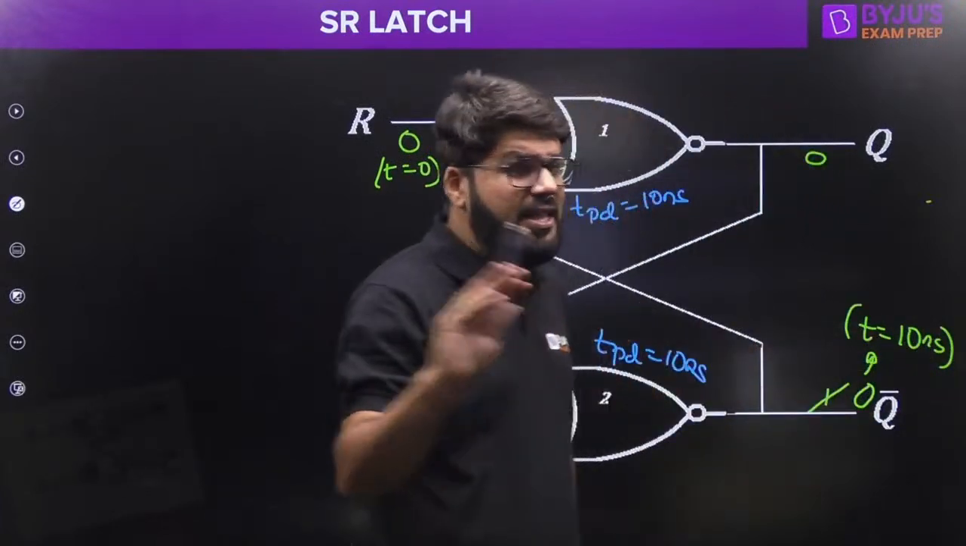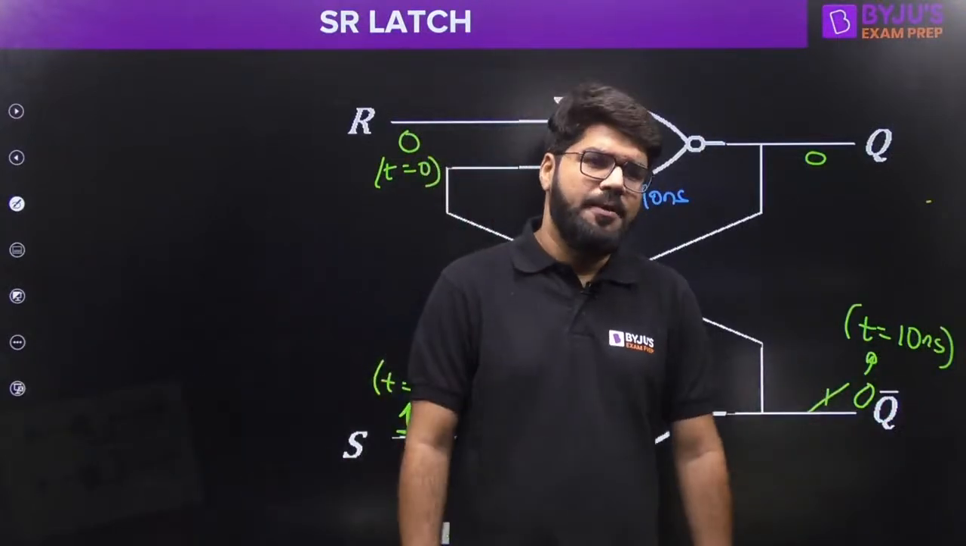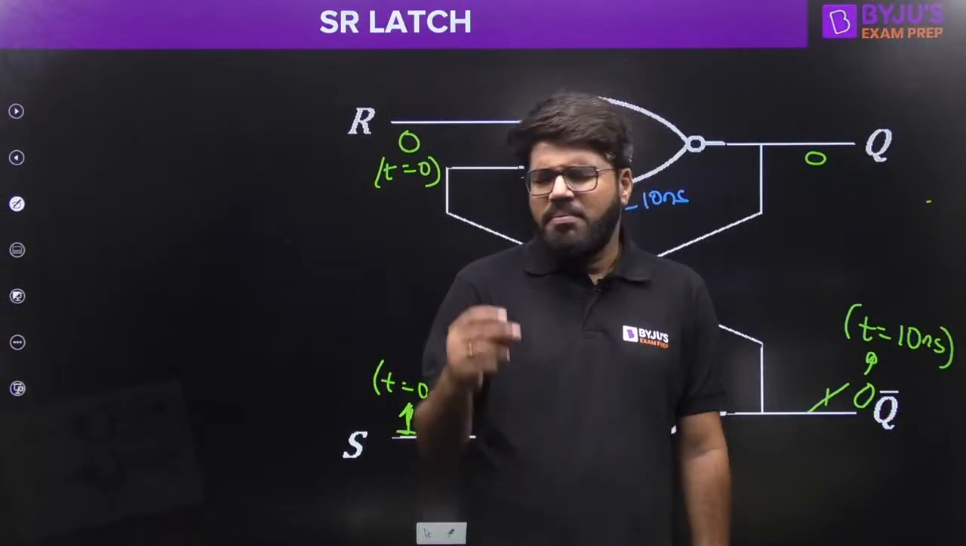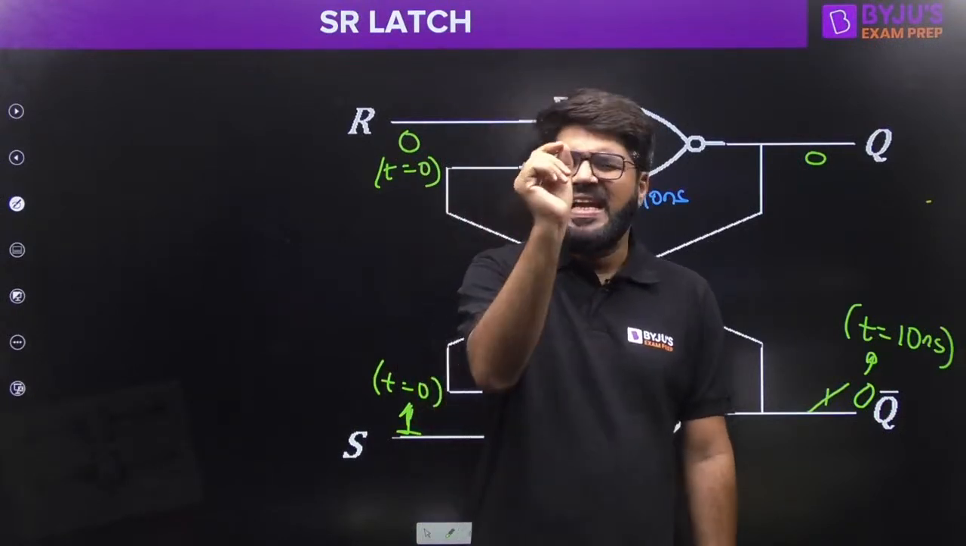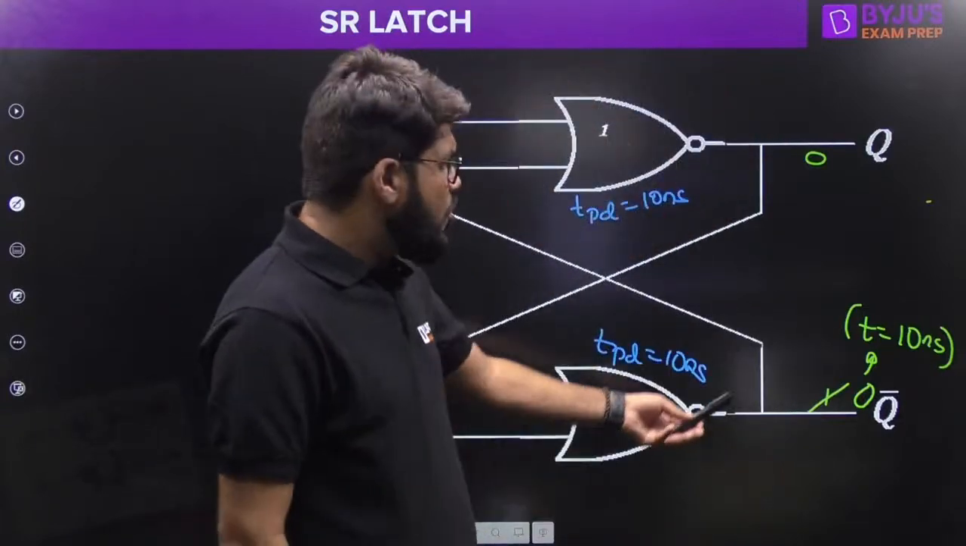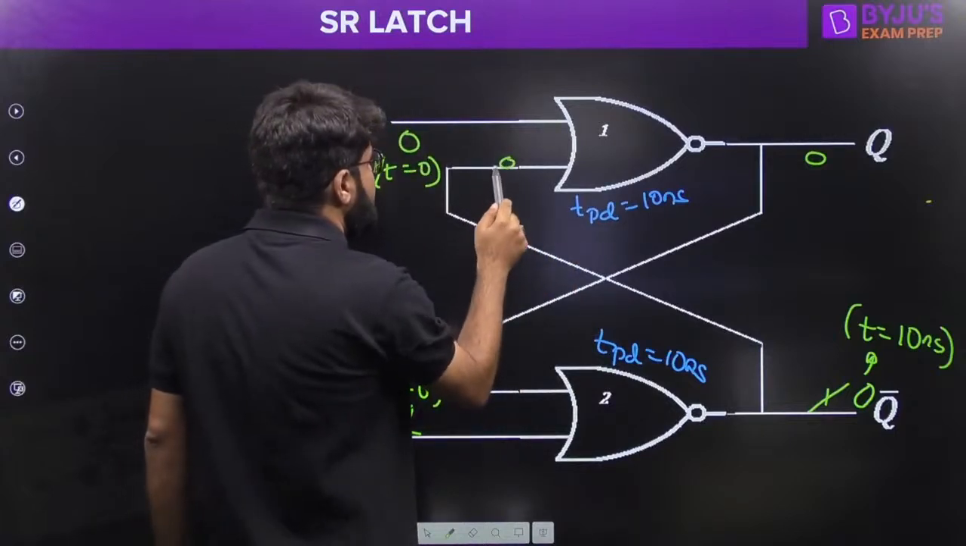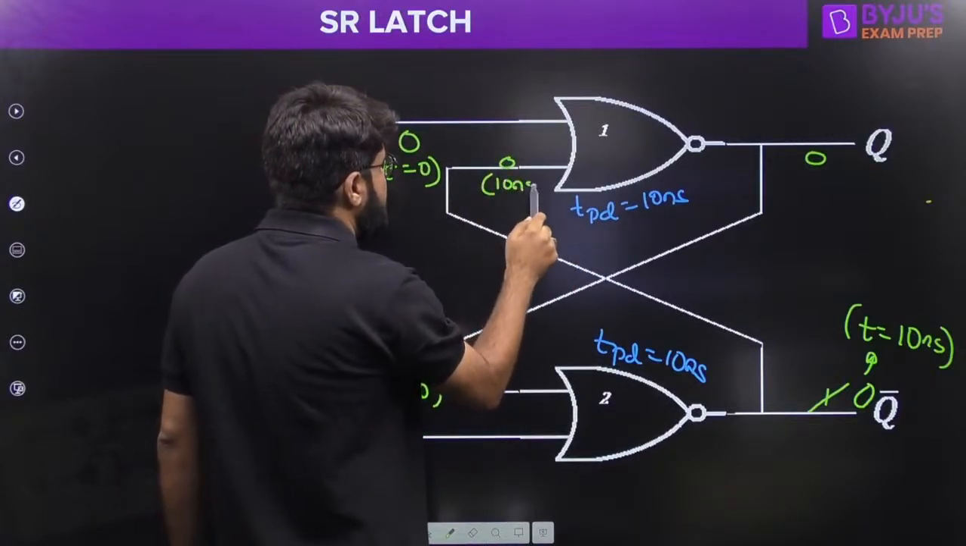Not immediately. Nothing will happen like magic. Nothing in the world can have zero delay. It can be fast, but it will have some delay, maybe microseconds or nanoseconds. So this output becomes 0 at 10 nanoseconds. So this comes here as 0, and the time is 10 nanoseconds.